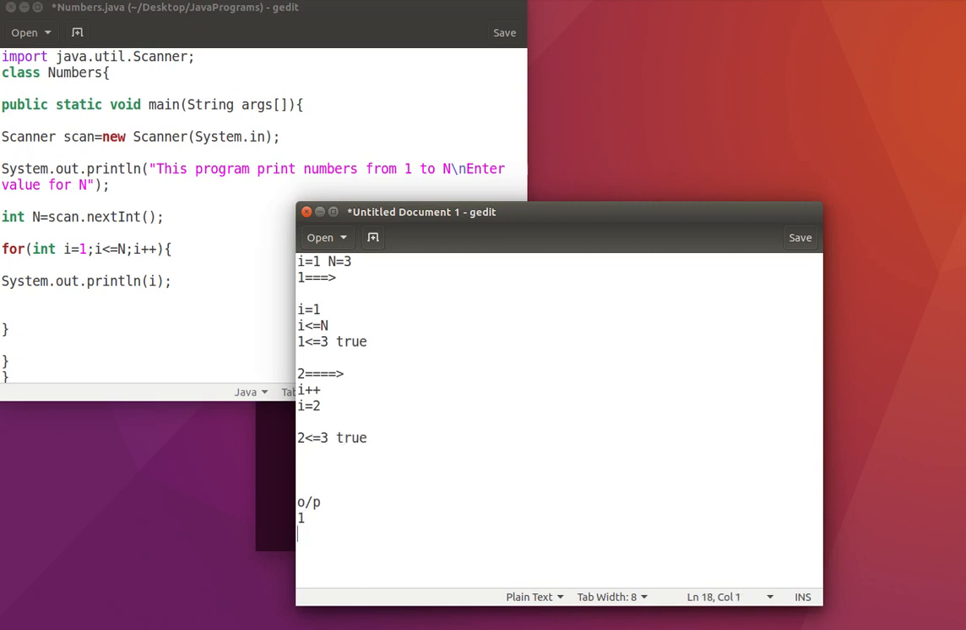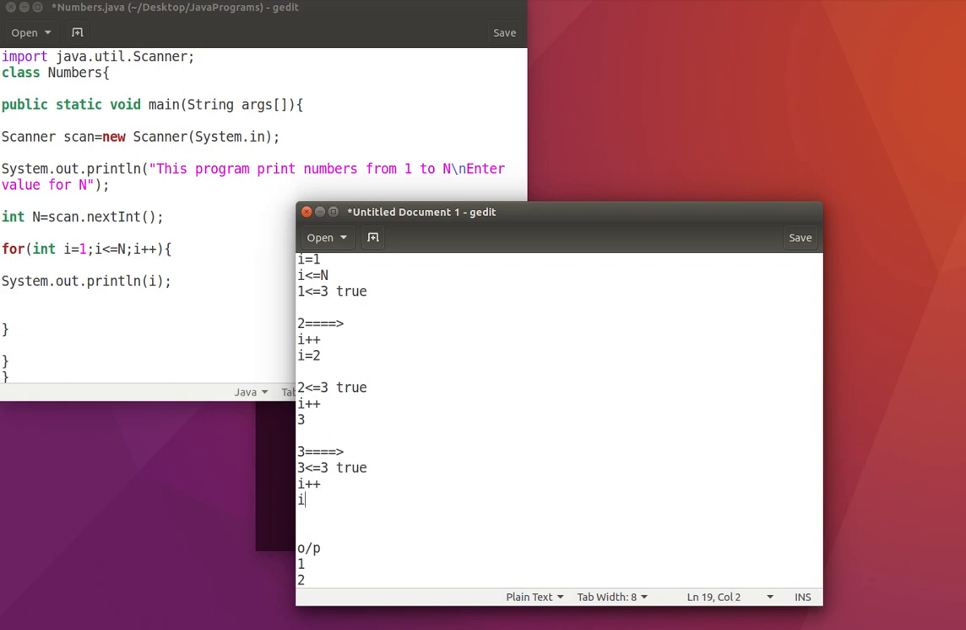Then it prints the value on the next line. Then it increments the value, i plus plus, so the value of i becomes 3. Then the third iteration: i is less than or equal to 3, and 3 is less than or equal to 3. The condition is true, so it comes down and prints the value 3. Then i plus plus, and the value of i gets incremented.